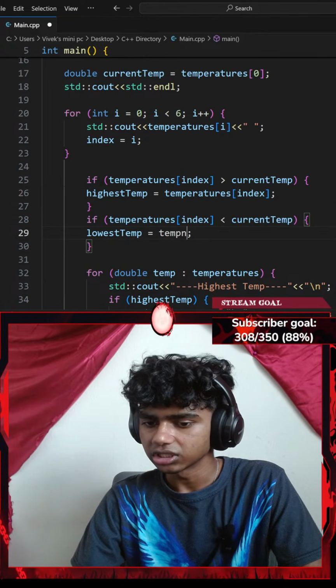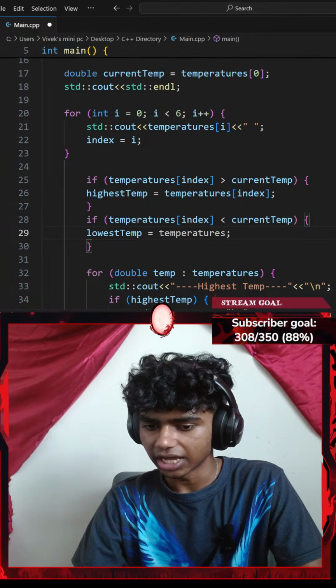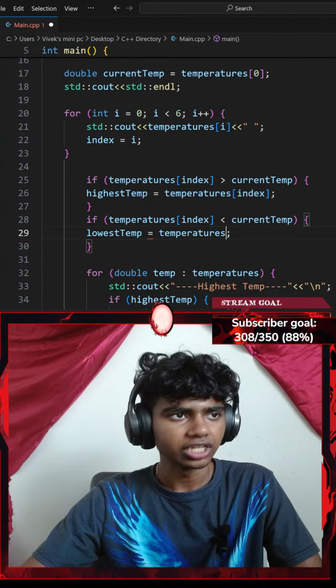So temperatures at index of index. Discord link is not clickable.